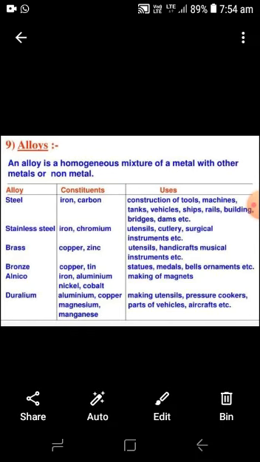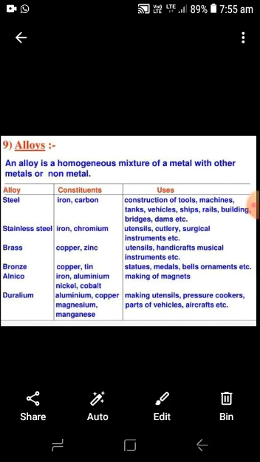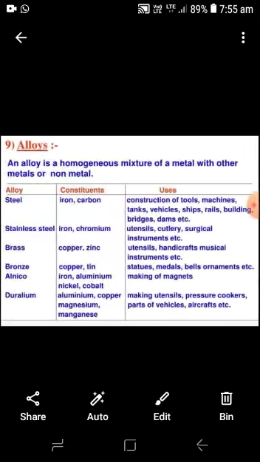There are some kinds of alloys: steel, stainless steel, brass, bronze, alnico, duralumin. There are different constituents for making alloys. Steel is made up of iron and carbon, stainless steel of iron and chromium, brass of copper and zinc, bronze of copper and tin, alnico of iron, aluminum, nickel and cobalt. Al means aluminum, Ni means nickel, Co means cobalt. Duralumin is made up of aluminum, copper, magnesium and manganese.